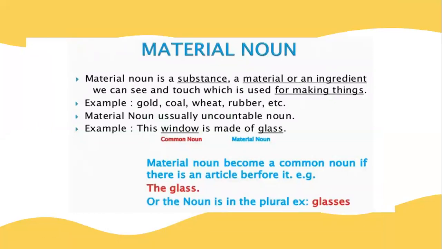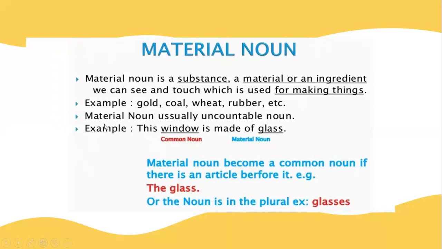And then finally, material noun. A material noun is nothing but a substance or a material or an ingredient which we can see or touch. You can use these materials to make some useful things. For example, gold. We can use gold to make jewels. Coal, we can take petrol from coal. And wheat. We can use this to make a lot of dishes. Rubber. So all these are material nouns.